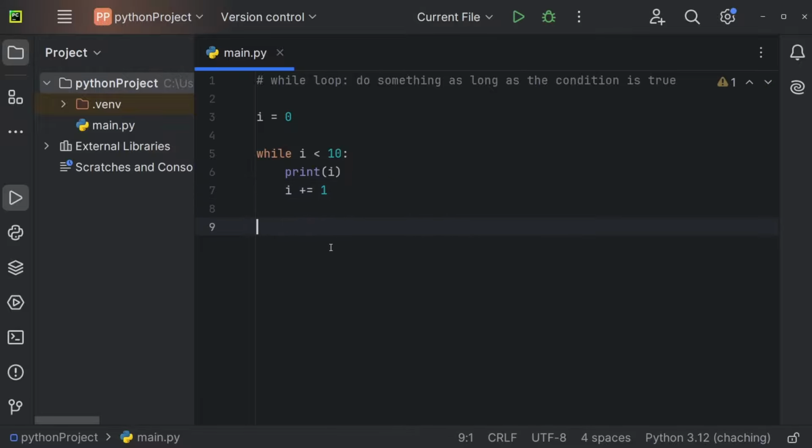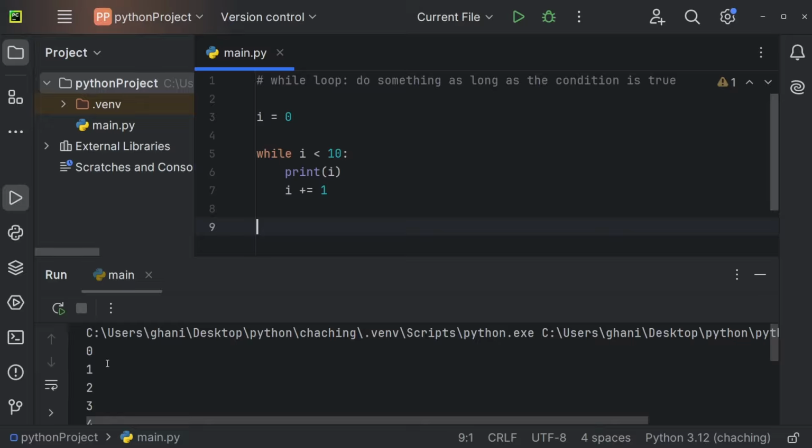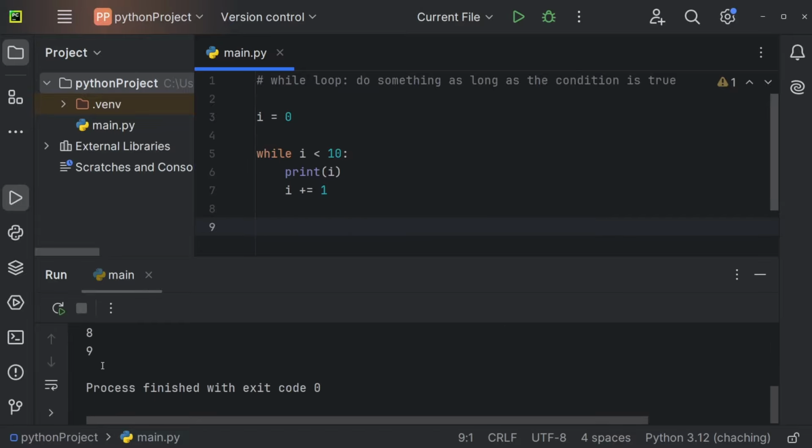So let's execute this code, and you can see in the console we're getting 0, 1, 2, 3, 4, 5, 6, 7, 8, 9. And then we'll break out of the loop, because then i is actually equal to 10, so it's not less than 10 anymore.